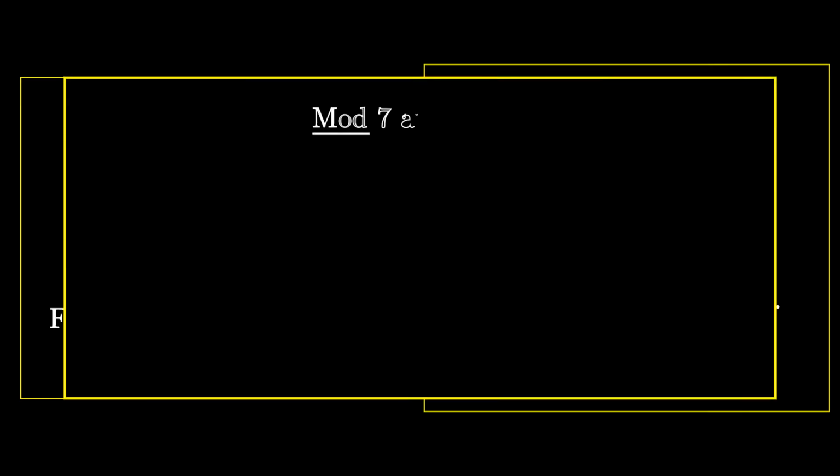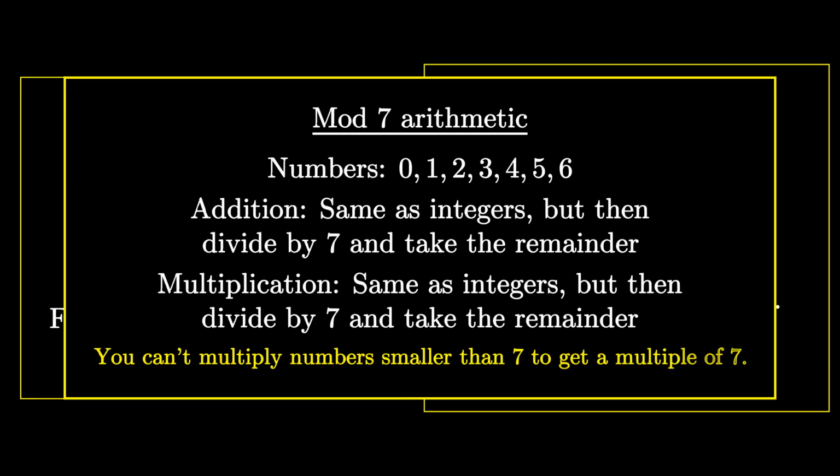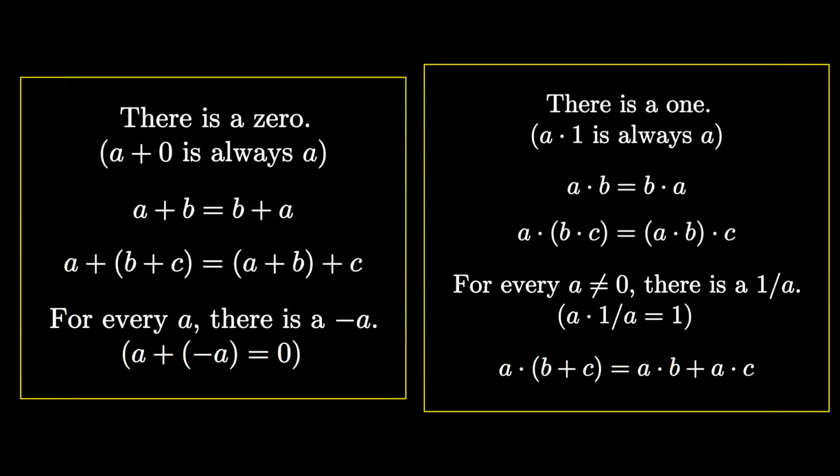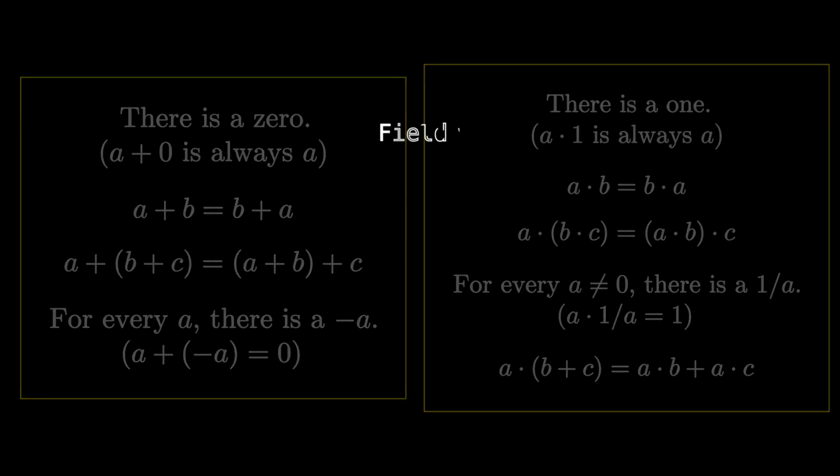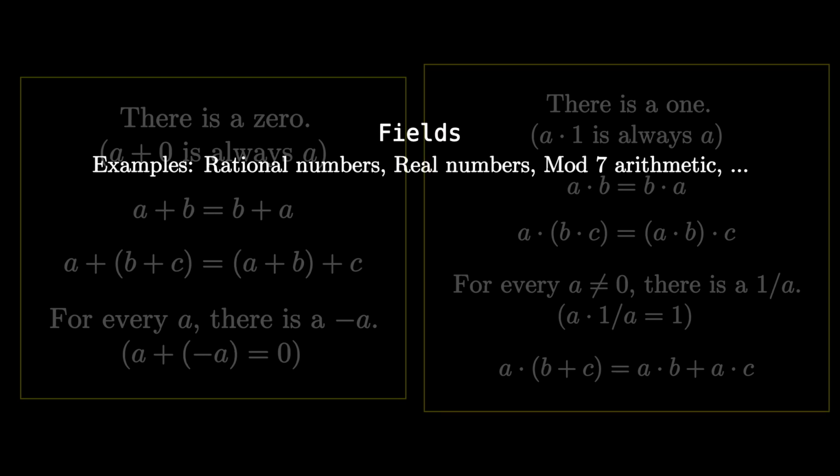In mod 7 arithmetic, you can see that multiplying two non-zero numbers can never give you 0. So x cubed plus 5x, or any degree 3 polynomial in mod 7 arithmetic, would have at most 3 roots. It's so powerful and fascinating to be able to make such a statement, to figure out what structure of your number system makes a theorem become true. These structures are well studied and very useful, so obviously they have names. A number system with the properties we listed is called a field. Rational numbers, real numbers, complex numbers, mod 7 arithmetic are all fields.